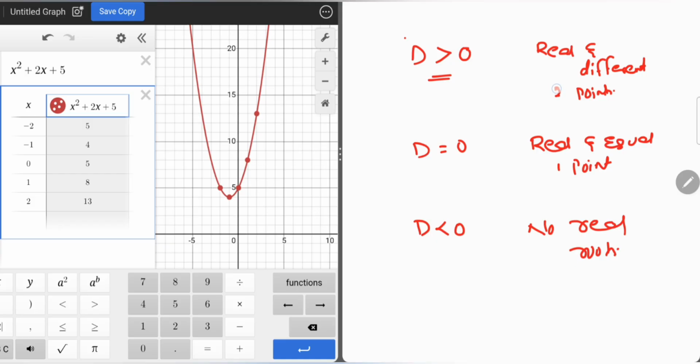Okay, now we have discussed the vertex of the parabola. Vertex of the parabola, that is h comma k. So what is the h value there? Minus b by 2a, and k is minus d by 4a. That's it.